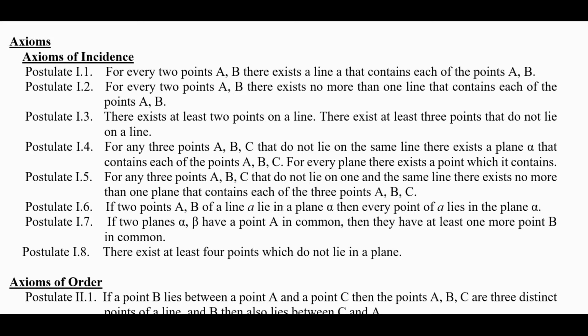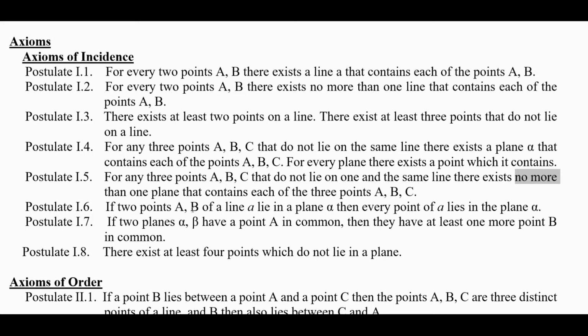Postulate I5 says for any 3 points A, B, and C that do not lie on one and the same line, there exists no more than one plane that contains each of the 3 points, A, B, and C. So that's kind of like the first part of I4. I4 says there exists a plane, that means at least one plane containing 3 points. And this says no more than one plane. So again, those two could have been combined and said there exists exactly one plane that contains the 3 points.